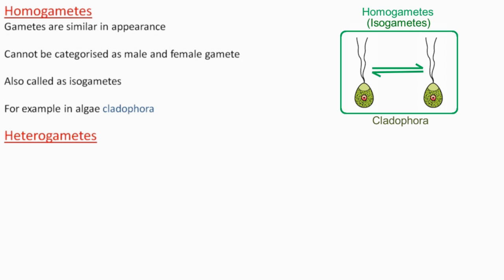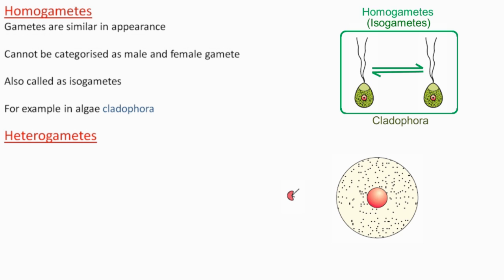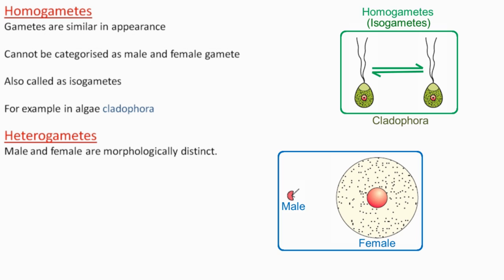In contrast to homogametes, most of the sexually reproducing organisms produce two morphologically distinct gametes. That is, male and female gametes are morphologically different from each other. Such type of gametes are called heterogametes.